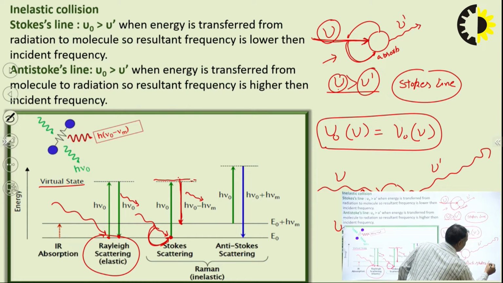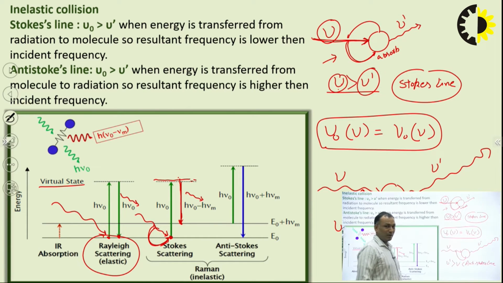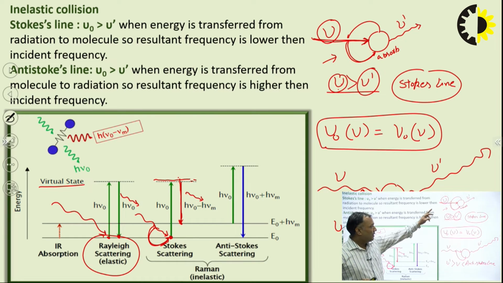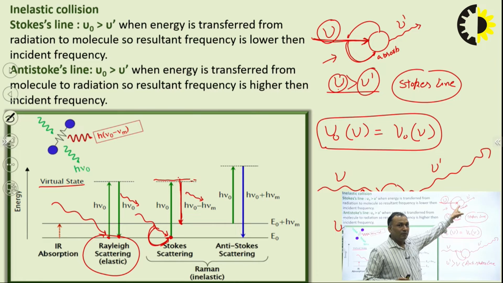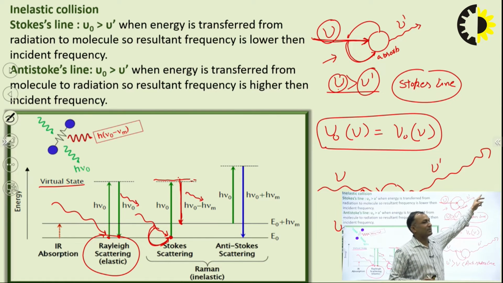Okay. So what is the basic difference between Stokes line and anti-Stokes line? Here, the energy of the molecule is very low. It receives energy from the energy source. Hence, the transmitted light decreases. Okay, and this is the Stokes line.